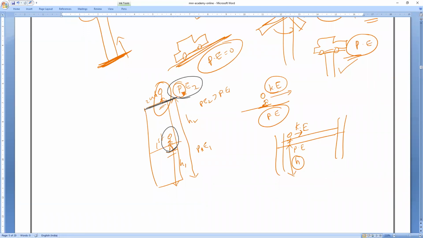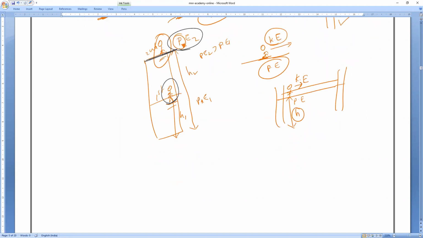Please respond, all of you. Yes, sir. So that is what you have to remember. A flying parachute is also due to mechanical energy only. Parachute flying has potential energy as well as kinetic energy, like a bird.